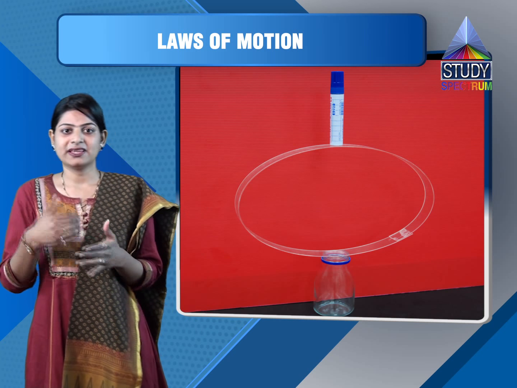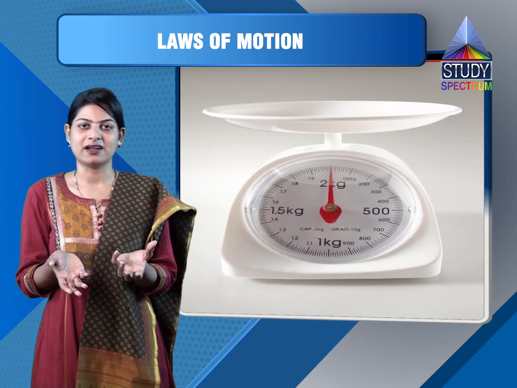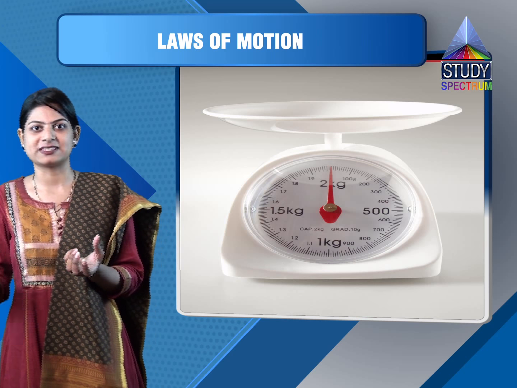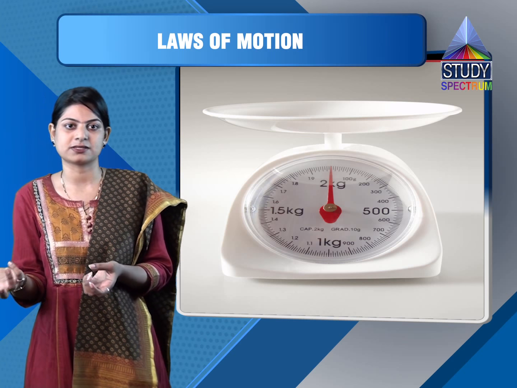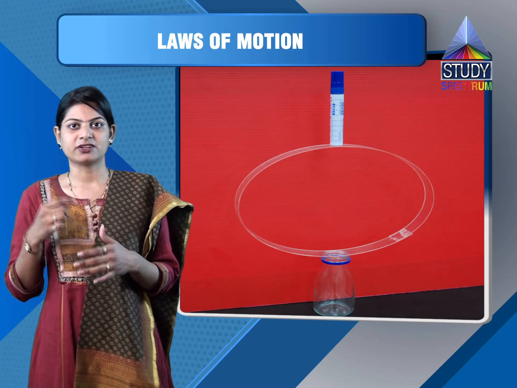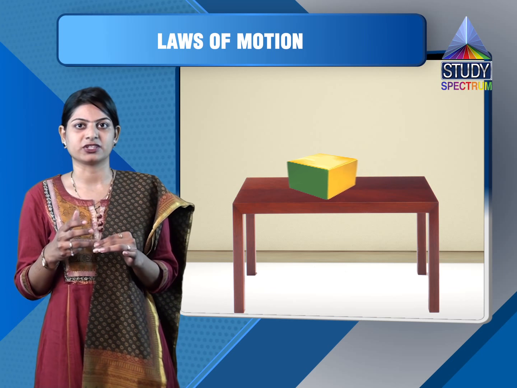The inertia of a body depends on mass. We can also say that inertia is the quantity to measure mass. Inertia can be of three types: inertia of rest, inertia of motion, and inertia of direction.